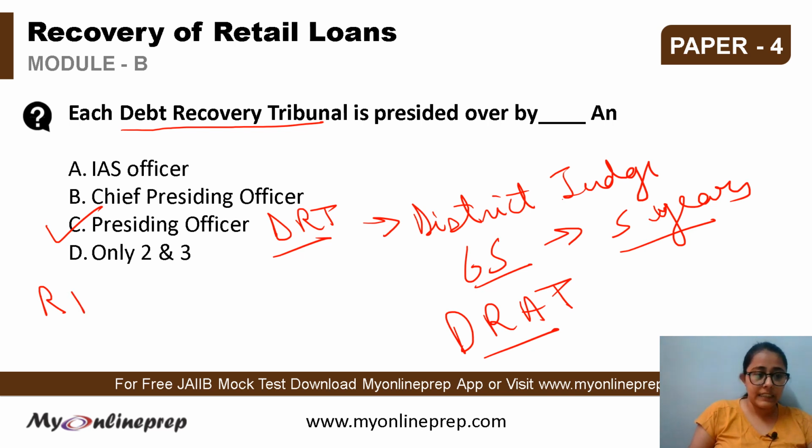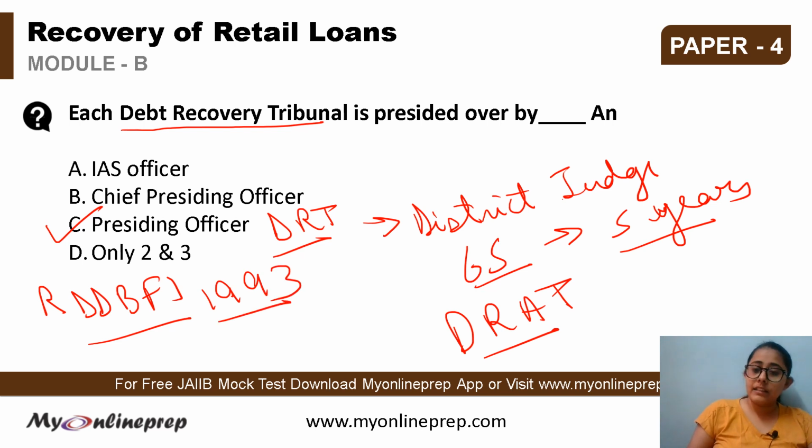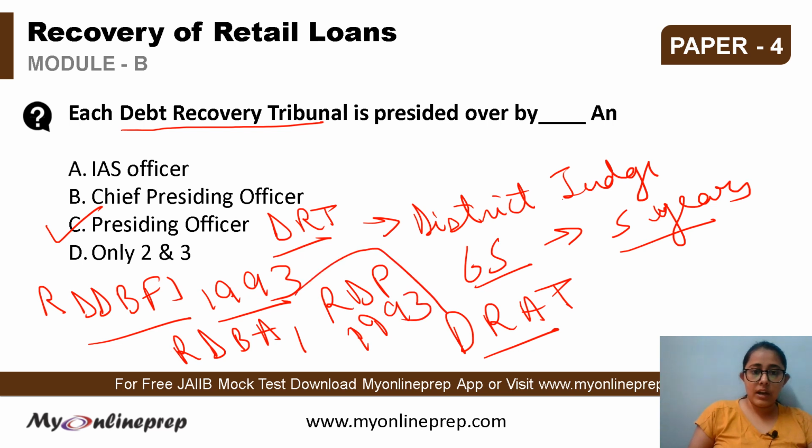This is the RDDBFI, Recovery of Debts Due to the Banks and Financial Institutions Bill. This bill was passed in August 1993, and under this bill the DRTs were formed. Later on, this bill came to be known as the Recovery of Debts and Bankruptcy Act, that is the RDB Act of 1993. So under this act now the DRTs are formed. This is the whole functioning of the DRT, and it is presided over by the presiding officer.